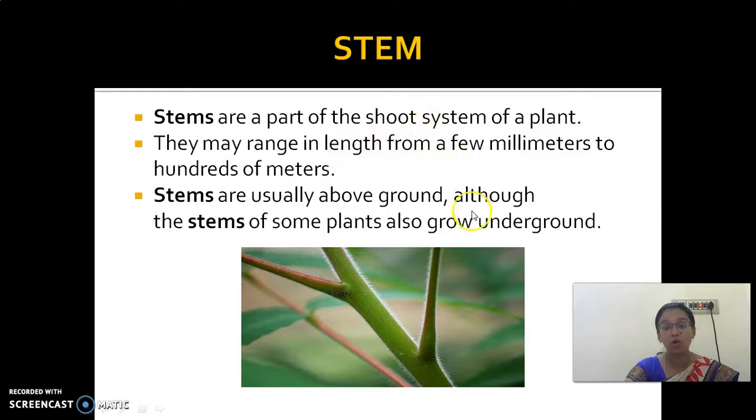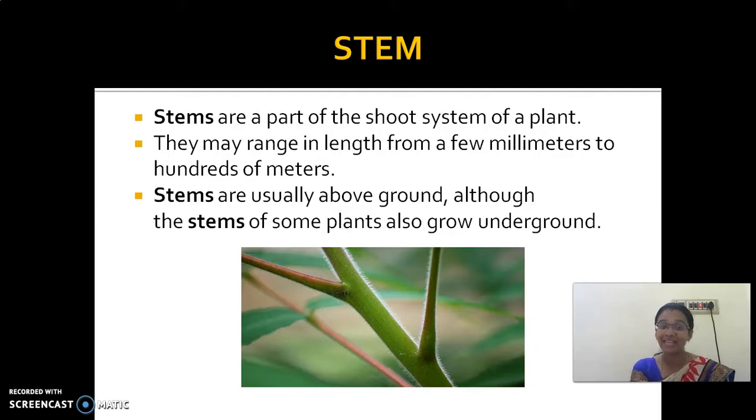So I told you about the root system and the shoot system, right? The root system is present below the soil. The shoot system is present above the soil. So where are the stems present in the plant? They are present above the soil. So stems are the shoot system of the plant.